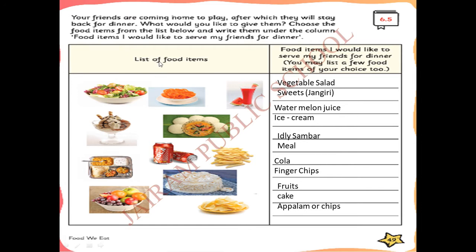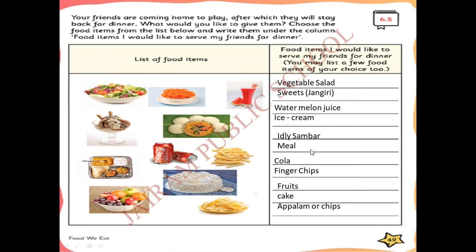You may list a few food items of your choice too.